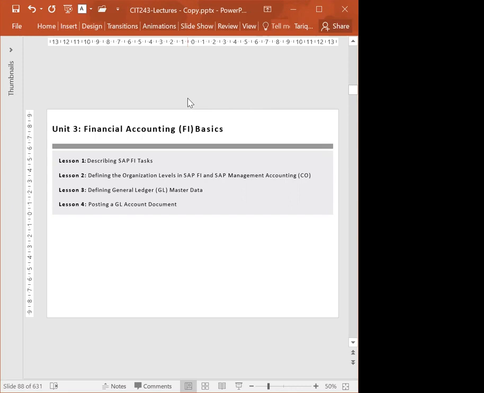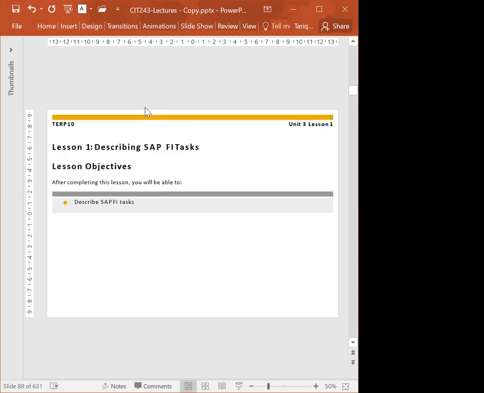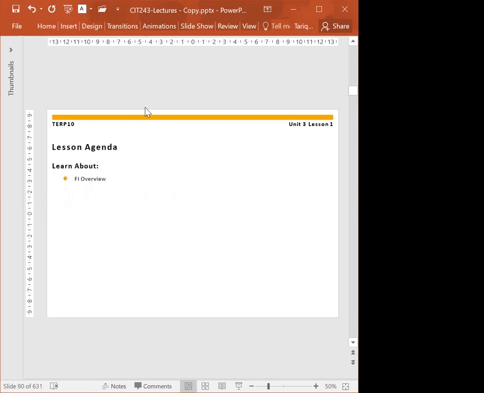Today we will start financial accounting. So we'll see what are the tasks in finance, and then we'll talk about organizational level data and then master data, and then we'll go for the GL account document, which is like a transaction. So let's see what are the tasks in financial accounting.